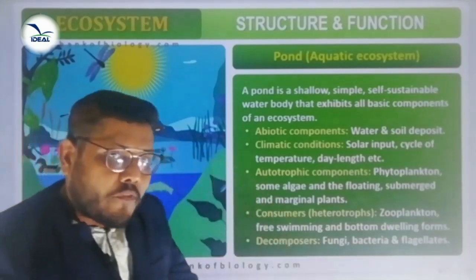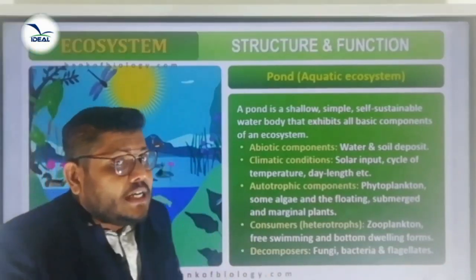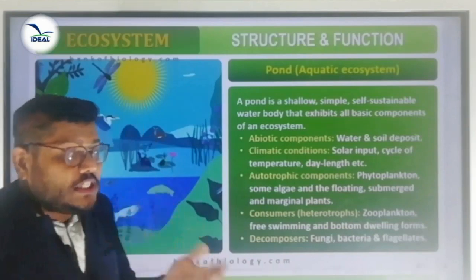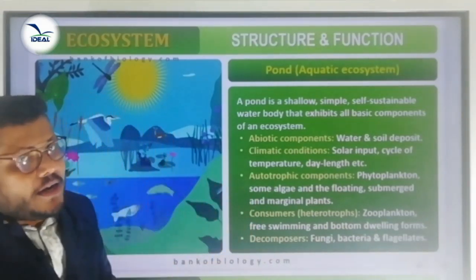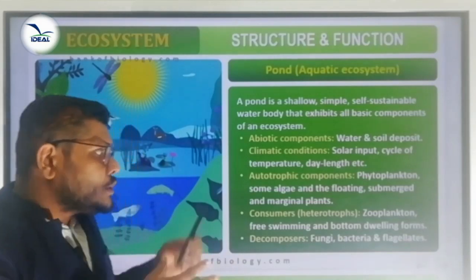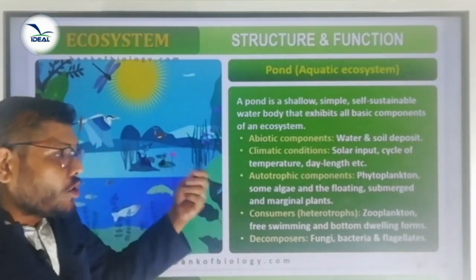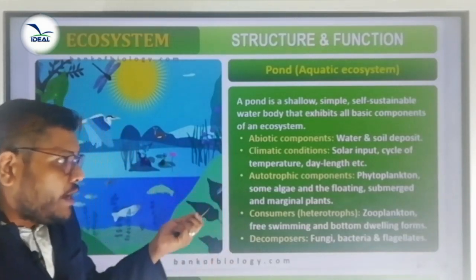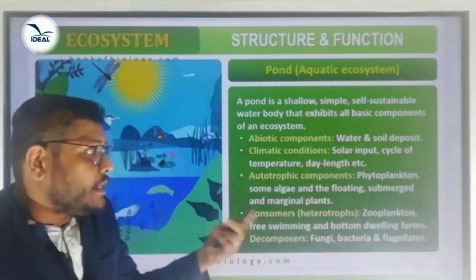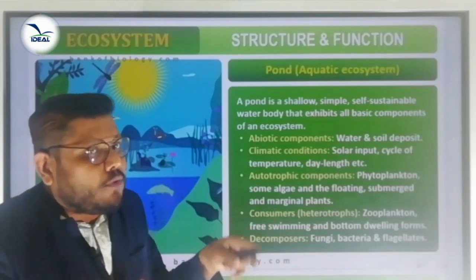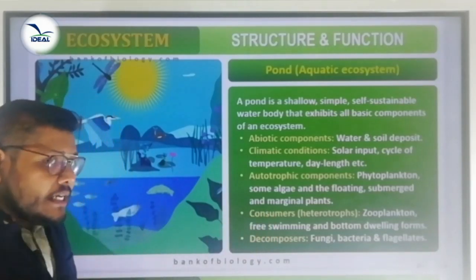One is the autotrophic components. We know that these are the producers. Such plants synthesize their own food material by using solar energy, which is called photosynthesis. So autotrophic components are present there: phytoplankton, some algae, and the floating, submerged and marginal plants are found there.